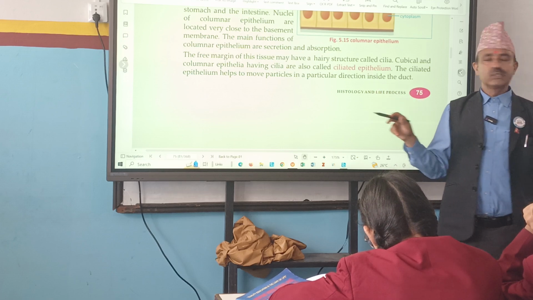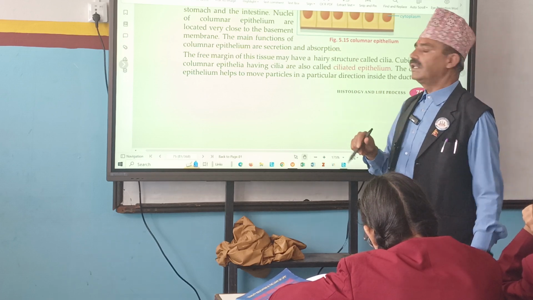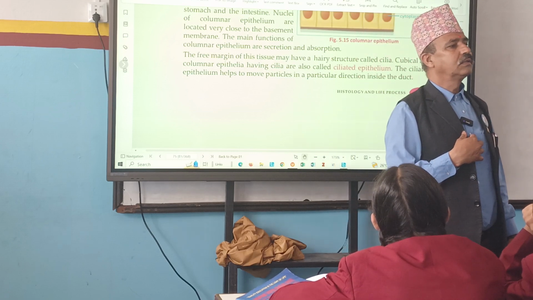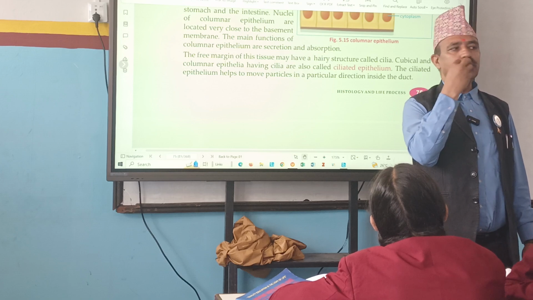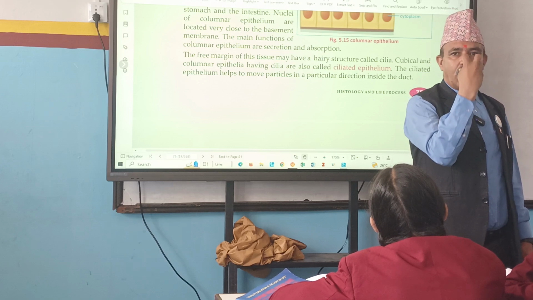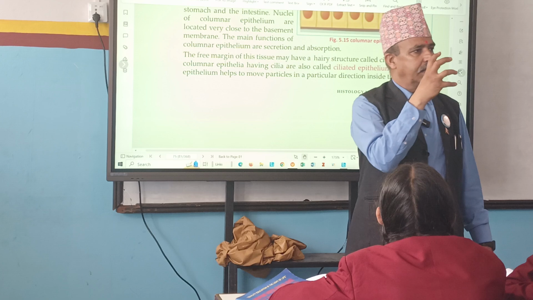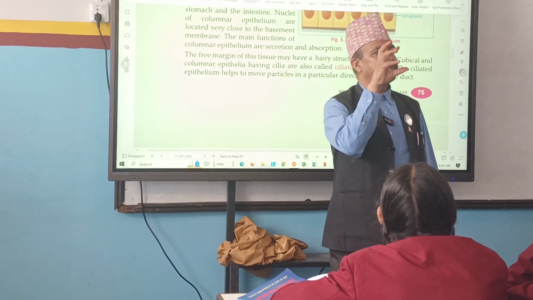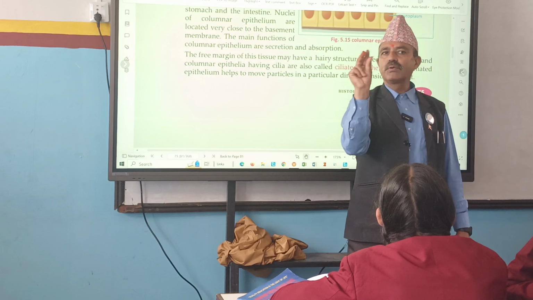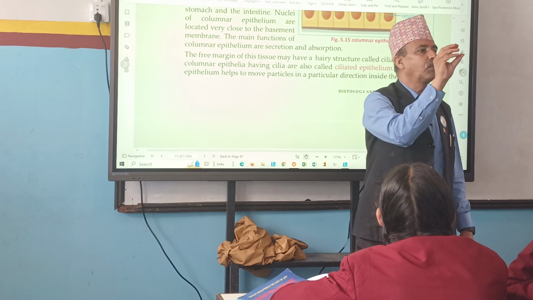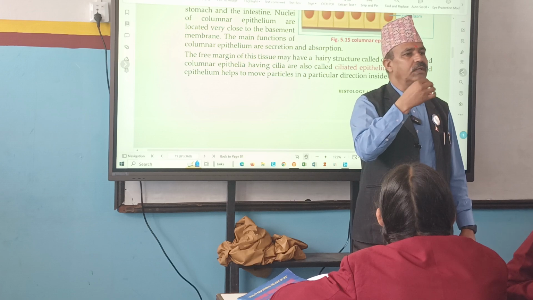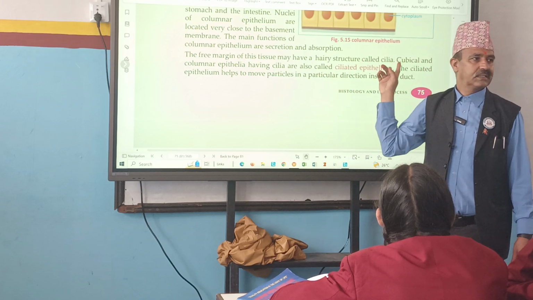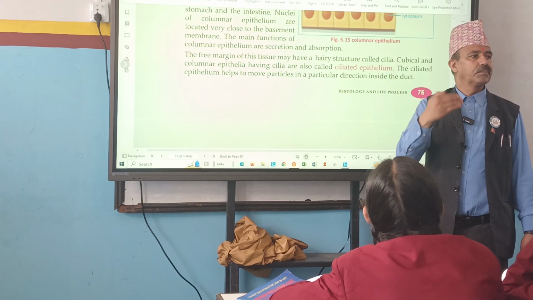These tissues are especially found in our esophagus. When we chew food, our mouth, teeth and tongue convert big particles into simpler ones. Then it forms a small ball of food and moves slowly from top to bottom with the help of ciliated epithelium. They help to move the particles down.